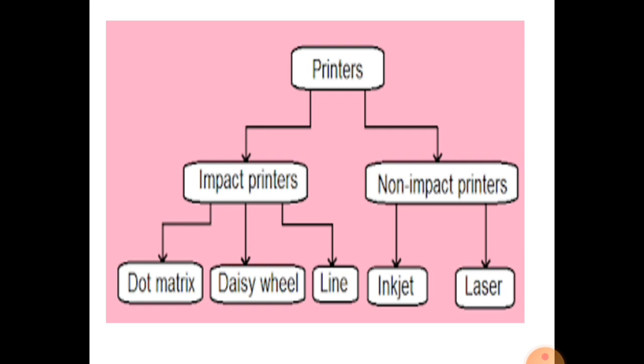An impact printer uses ribbon, hammers and pins technology to take the printout on paper. A non-impact printer only uses a cartridge and print head to print the output on paper. Impact printers are dot matrix printer, daisy wheel printer, drum printer, and more. Non-impact printers are inkjet and laser printers.